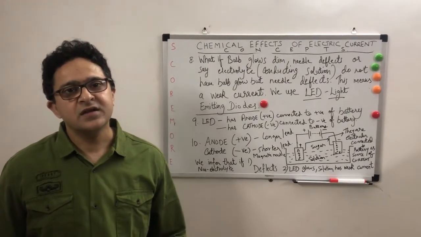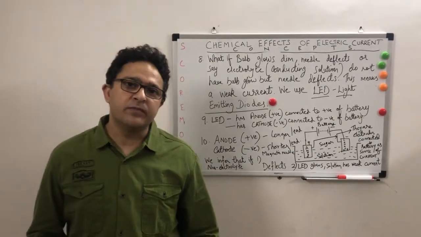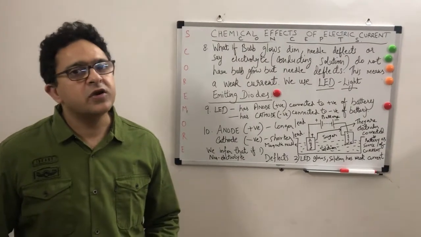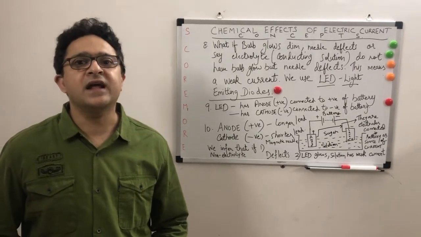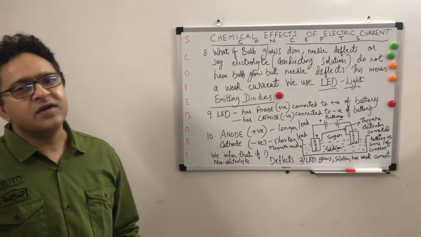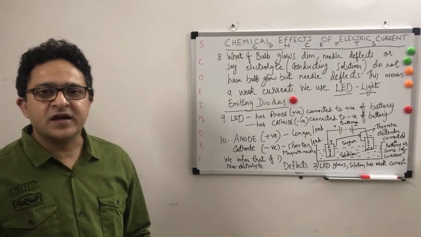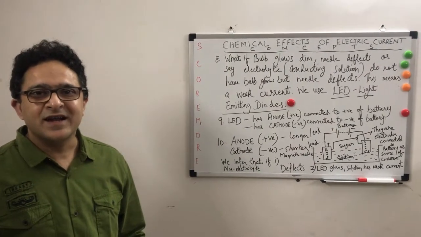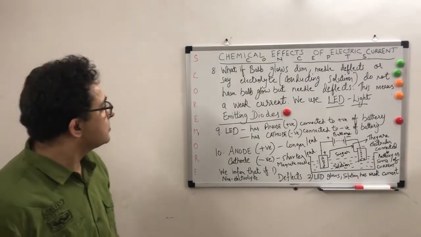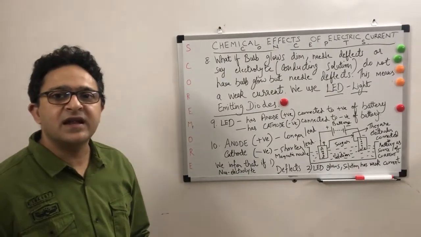That is one thing. But what happens to the filament of the bulb? Do we use a bulb in a weak current? When there is a weak current, the bulb will not glow, so we will not use a bulb. We will use a light emitting diode, which is an LED. The LED gives a white light which doesn't heat up. It's a very cold source. It doesn't have a filament. So to detect a weak current, we use a light emitting diode.